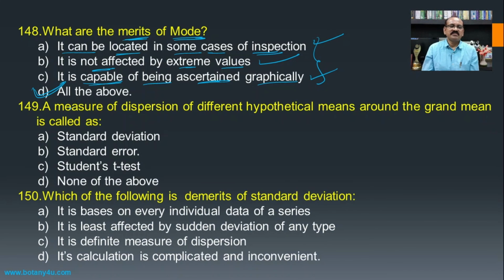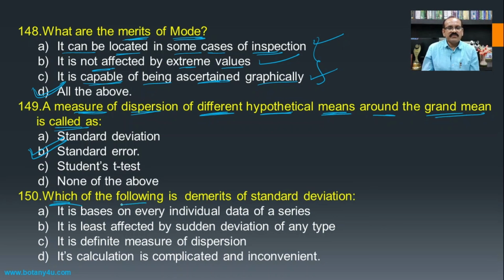A measure of dispersion of different hypothetical means around the grand mean is known as? This is nothing but the variation calculated with respect to the mean among the different groups of the population, and such variation of the mean, as in the standard deviation, is nothing but the standard error, and hence the standard error becomes the answer for this question.